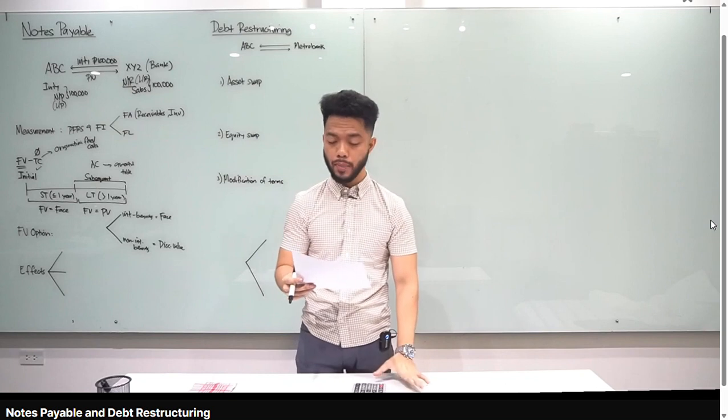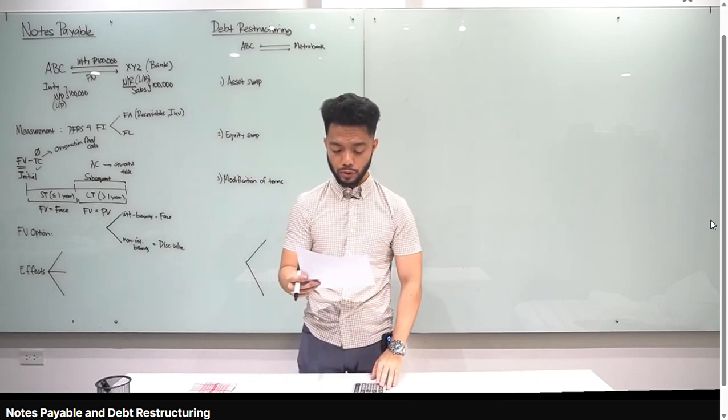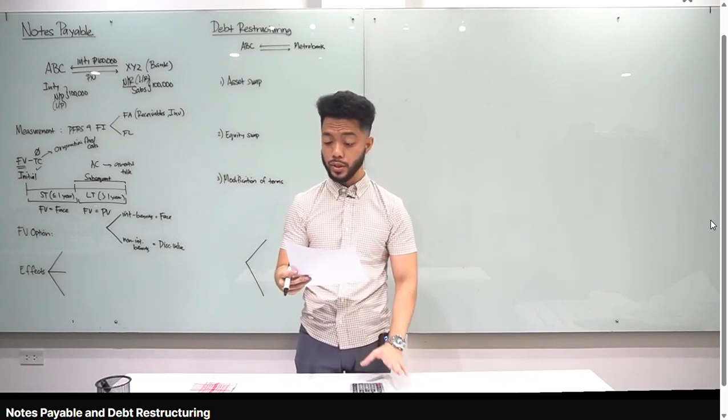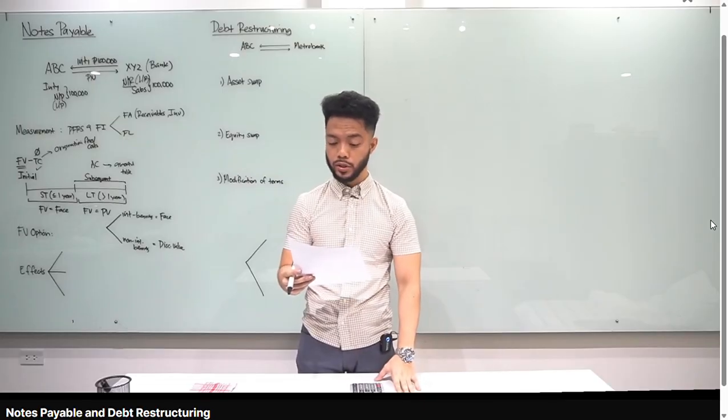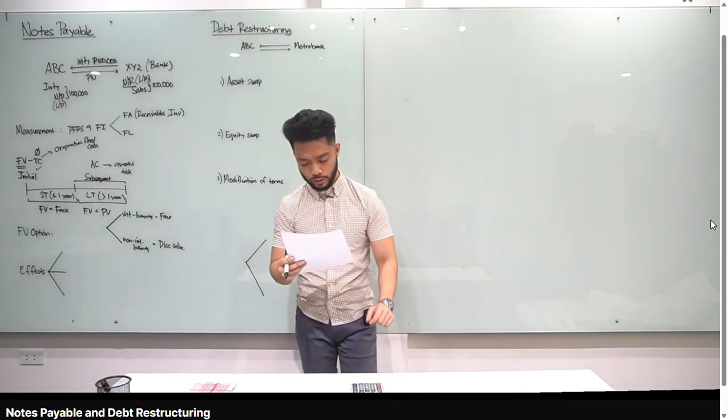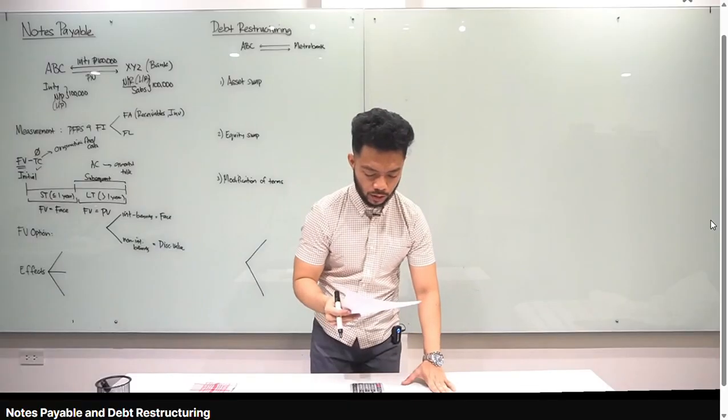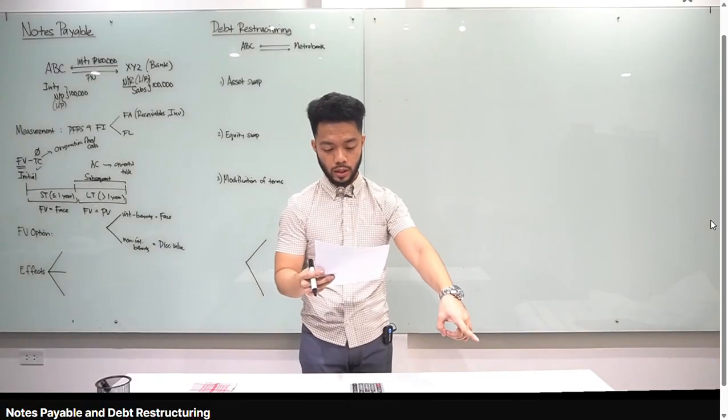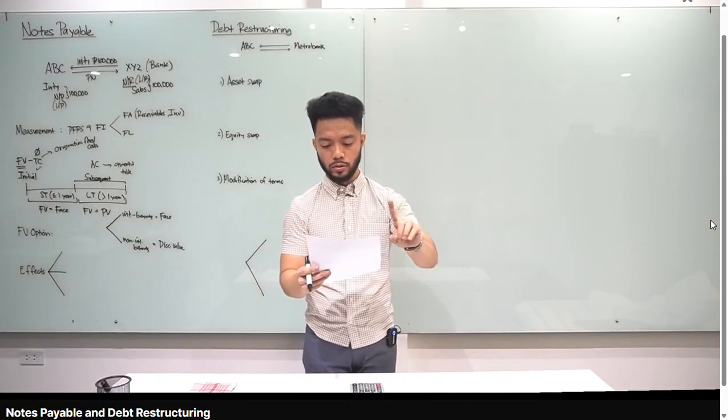XYZ borrowed 1 million from a bank. Okay, the bank charged a 3% loan origination fee. The principal is due on January 1, 2026, so that's 1 year lang. But 10% is due annually starting January 1, 2020. Or sorry, that is 2028 pala. Principal is due on January 1, 2026. And then every, buli natin yung given.